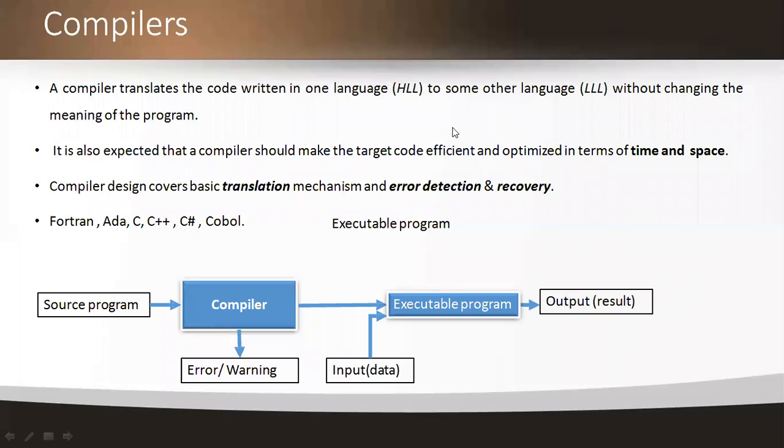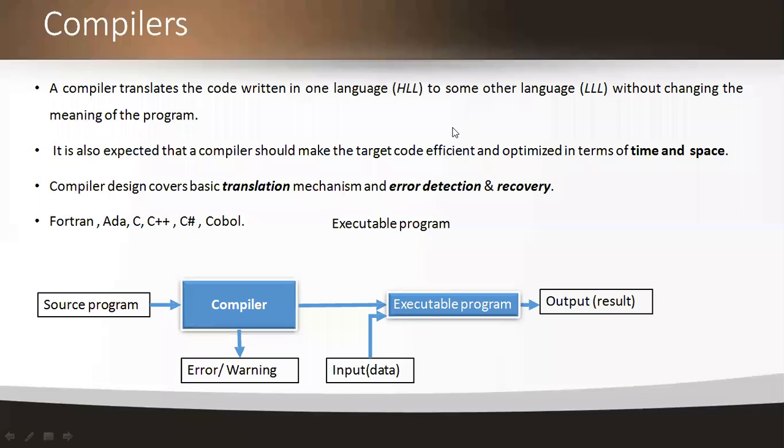Here we have a source program. A source program is nothing but an input program. For example, if I write a C program, that can be called a source program here. And then I run the C compiler, and there itself I get some errors or warnings.